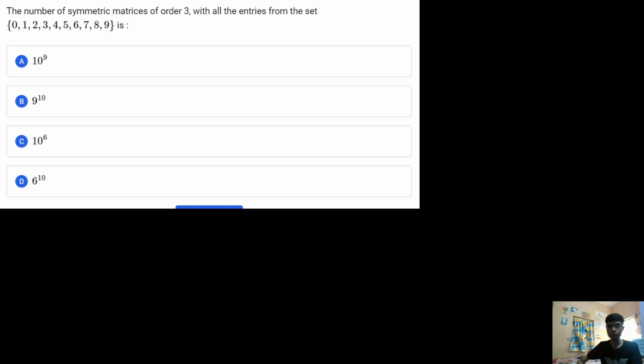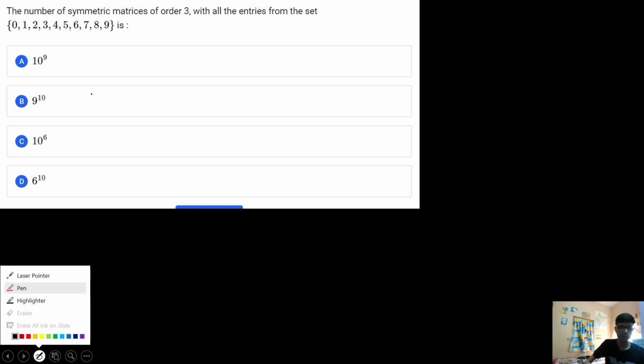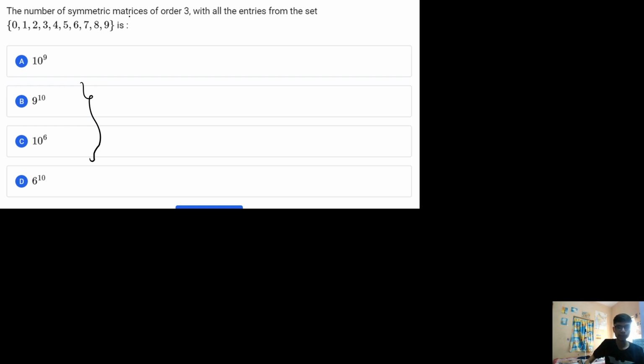Okay, let us move on to solve the third question. Let us read this particular question. It says: the number of symmetric matrices of order 3 cross 3. A symmetric matrix is always a square matrix. The order is 3, meaning a 3 cross 3 matrix. So let us try to make a symmetric matrix of order 3 cross 3.